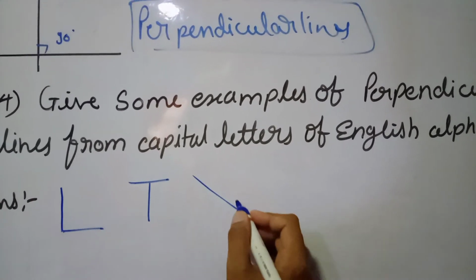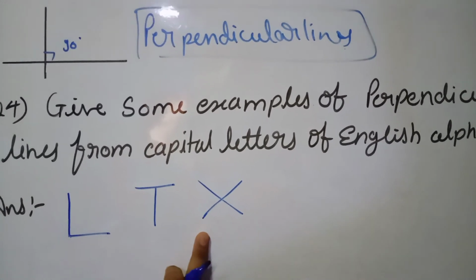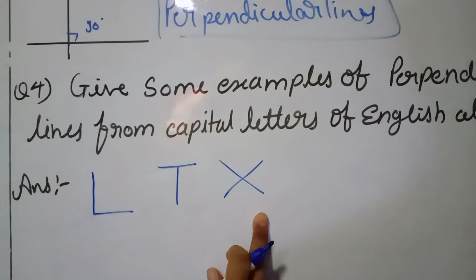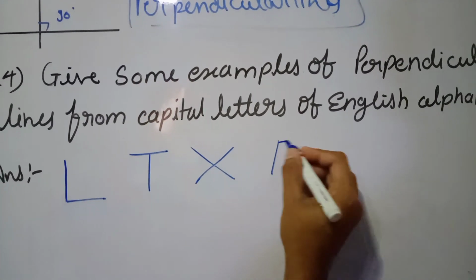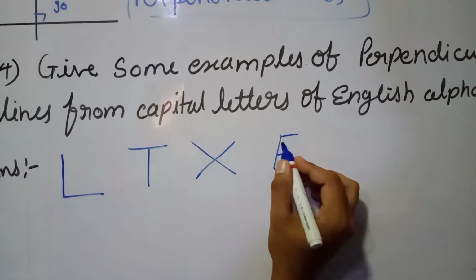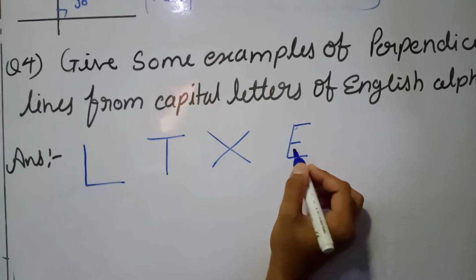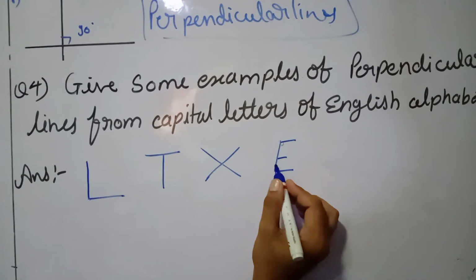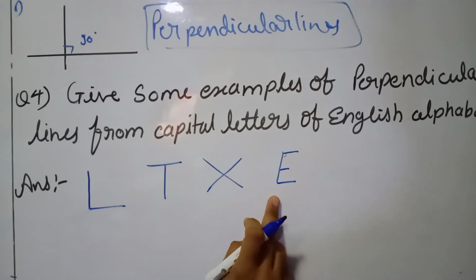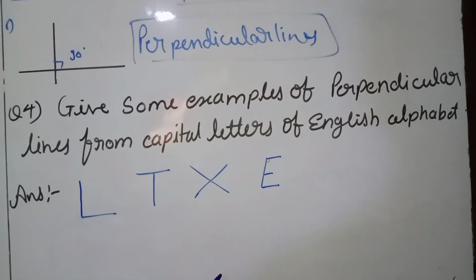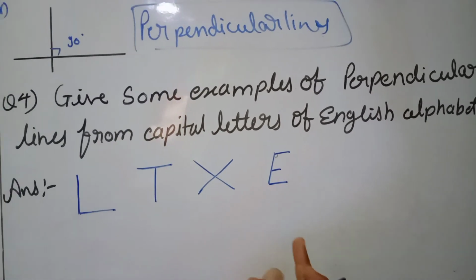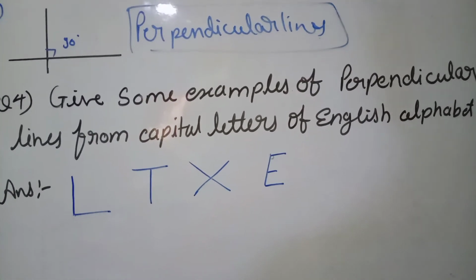The next letter we have is X. In X also we have two lines and they are intersecting each other at a 90 degree angle. The next we have E. You can see here, if you are talking about these two lines, here is 90 degrees. Take an example of these two lines: we can come to know these two are intersecting each other and also forming an angle of 90 degrees. Because of that, these two are perpendicular to each other.